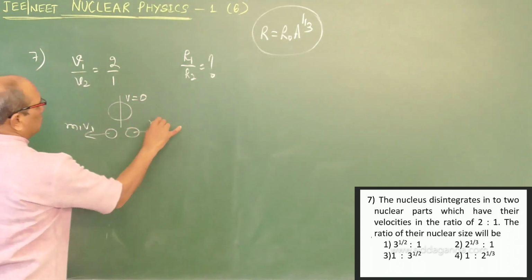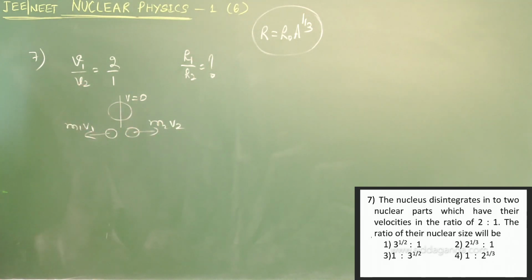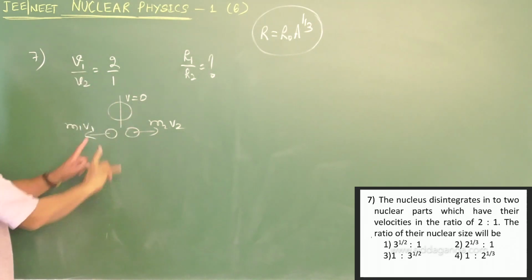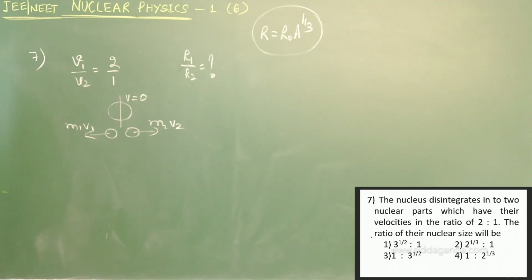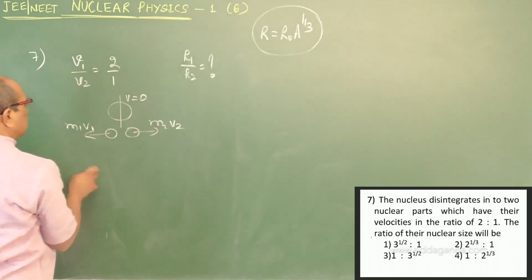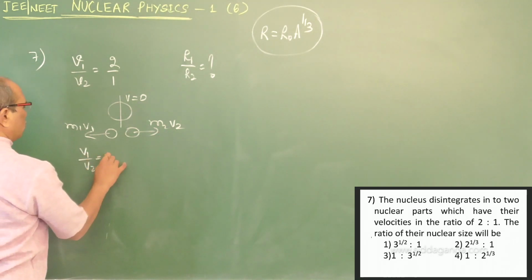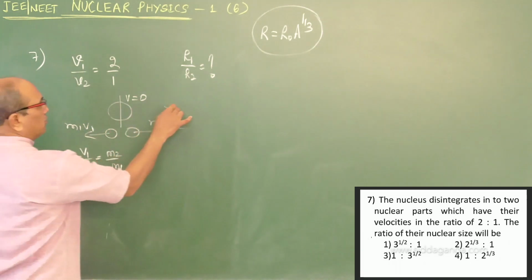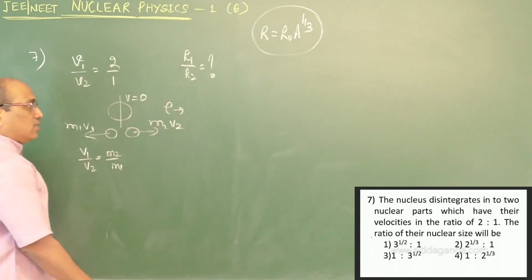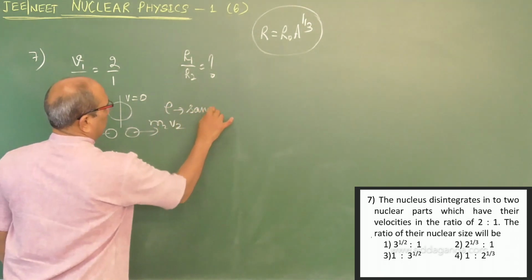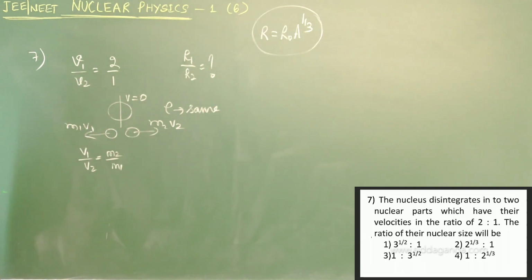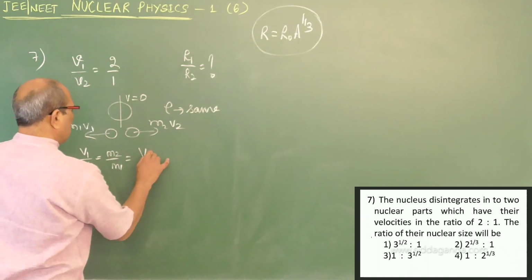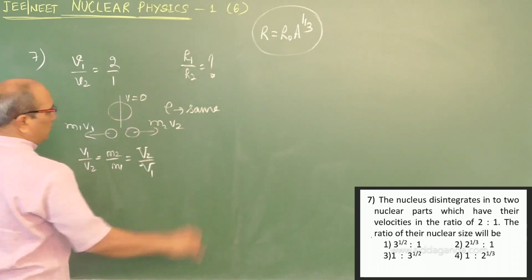That means the law of conservation of momentum should be valid to get the radius concept I am talking about. So that idea should develop when velocity is given, related to the momentum when they break into pieces and run. After disintegration, the velocity ratio is equal to m2 by m1. Another concept you should remember: the density is the same for any nucleus. Density being the same means the difference is in volume. So I can write m2 by m1 as volume into density, V2 by V1.